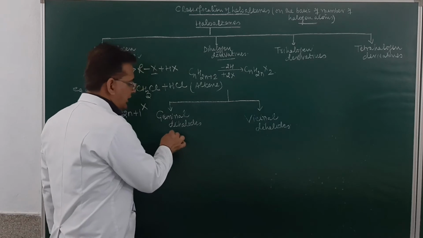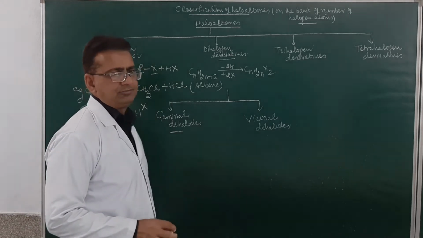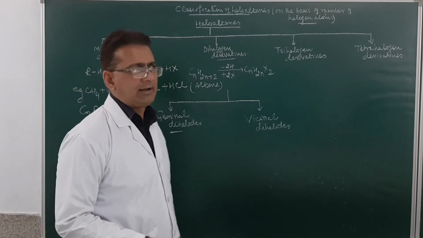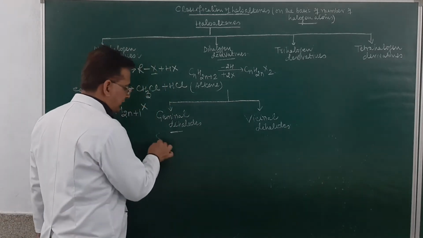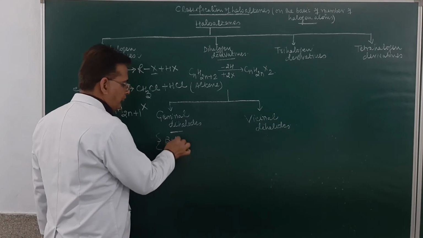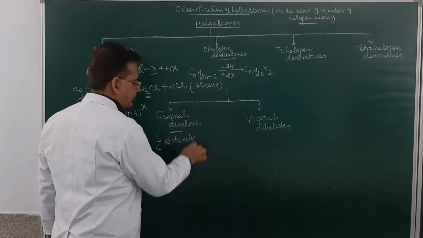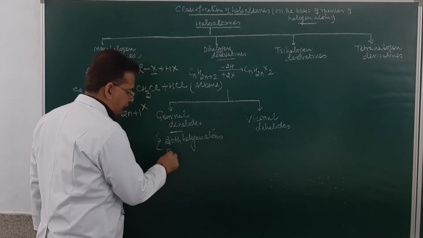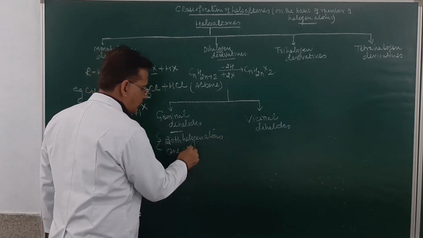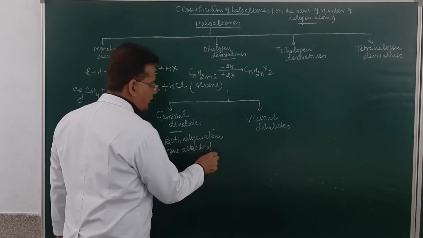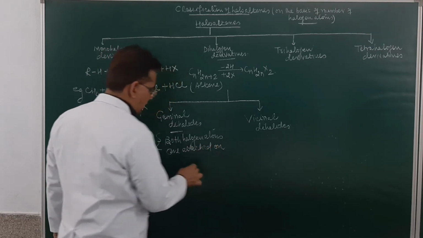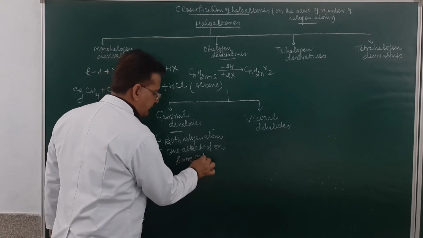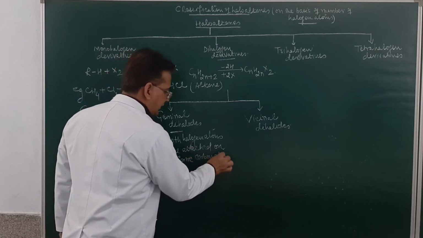Now, geminal dihalides are those dihalides in which both the halogen atoms are attached on the same carbon atom. Am I clear?